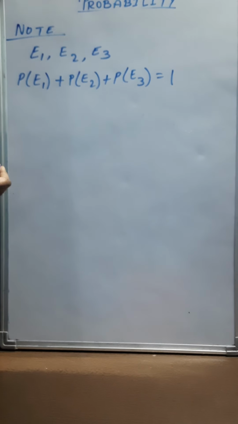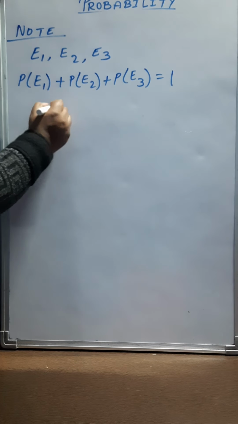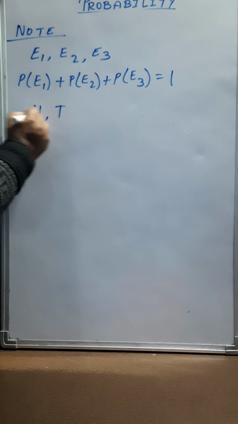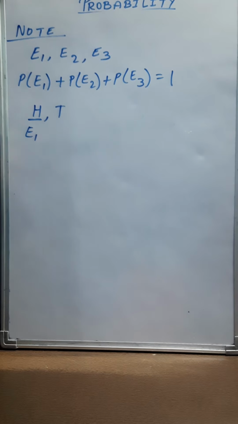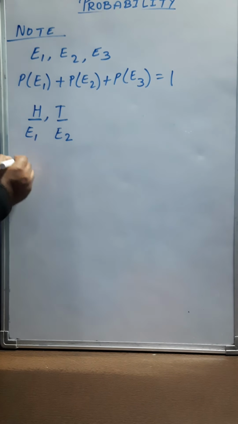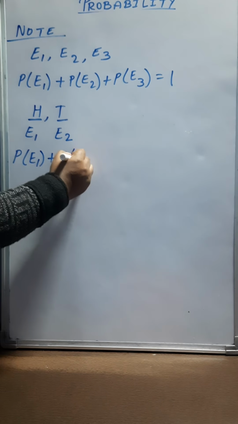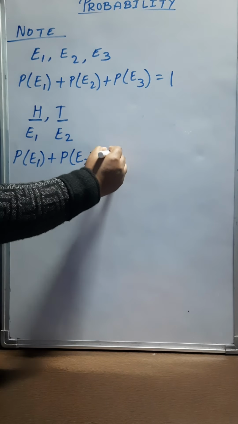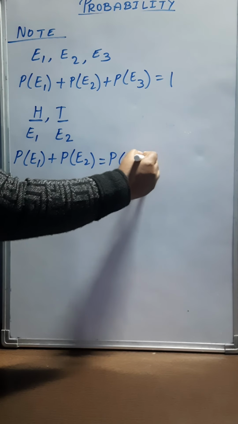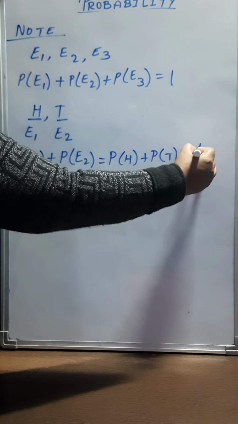Let us suppose we are tossing a coin. Again I am taking a very simple example. The number of possible outcomes are H and T. H is the first event, E1. T is the second event, E2. Then P of E1 plus P of E2, means P of H plus P of T, the sum should be equal to 1.